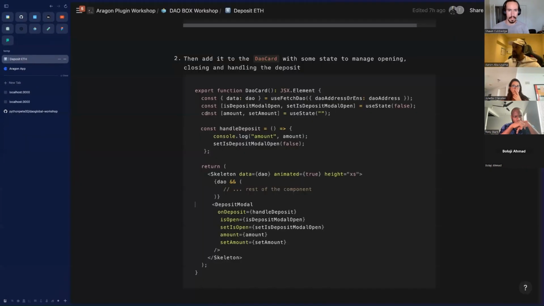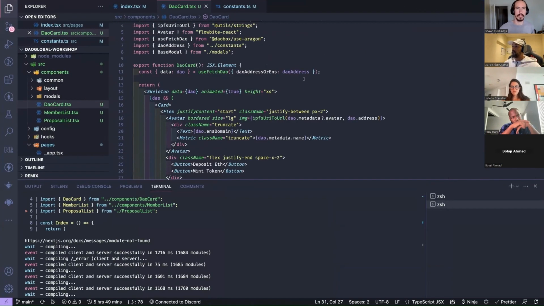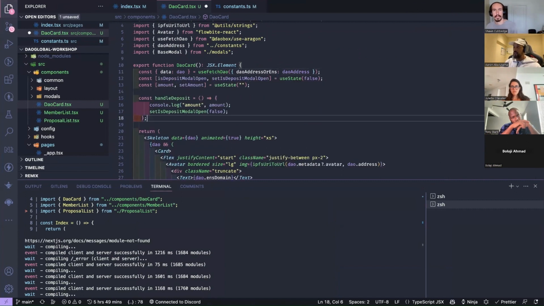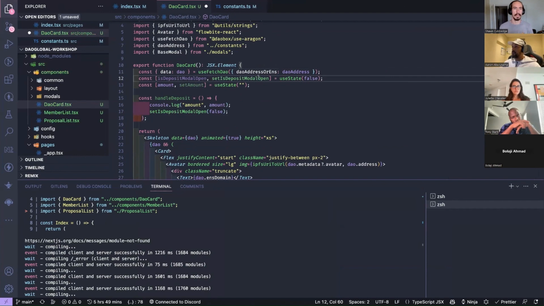Let's go back to our docs. Yeah, so we're importing the modal with all the different state things, but we haven't actually brought those in, right? So we've got use-fetch-DAO here. Yeah, none of this is hooks at the moment. We're just setting up the state for the modal itself. So let me just do that. State, add all missing imports.